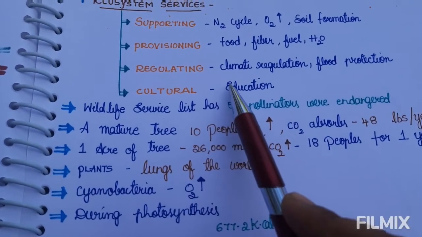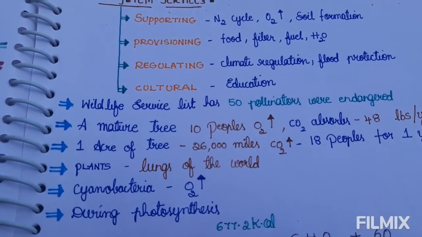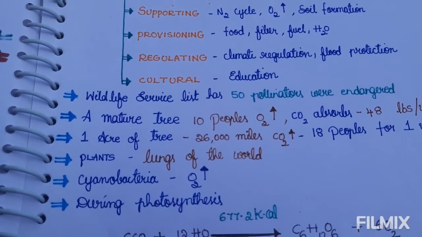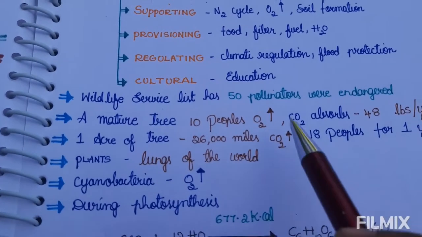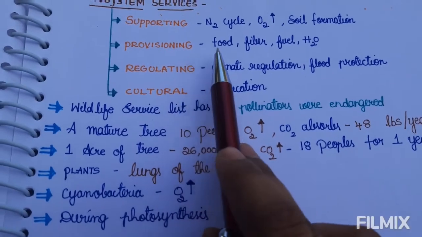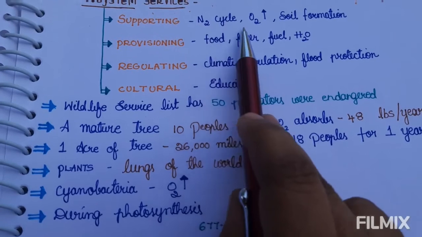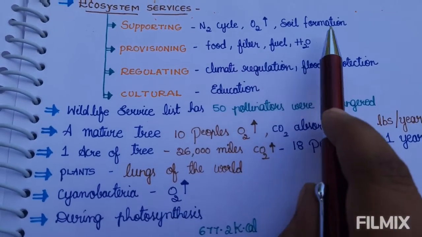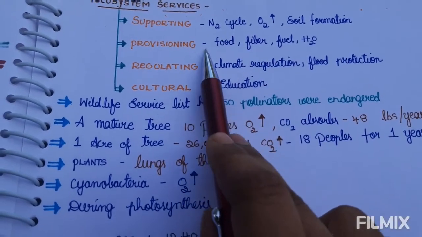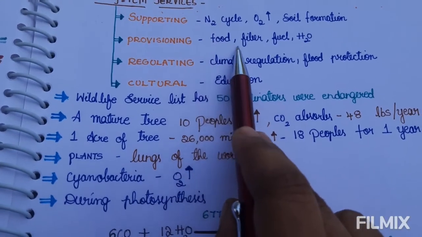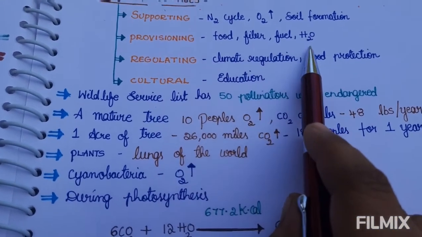So we should also give our best to nature. Supporting services include the nitrogen cycle, oxygen increase and soil formation. Provisioning services give us food, fiber, fuel and water.